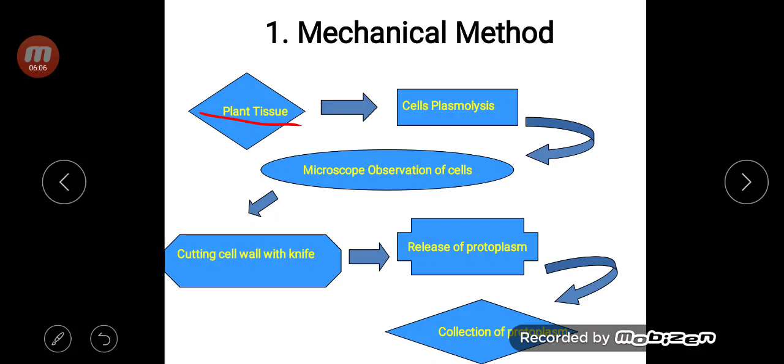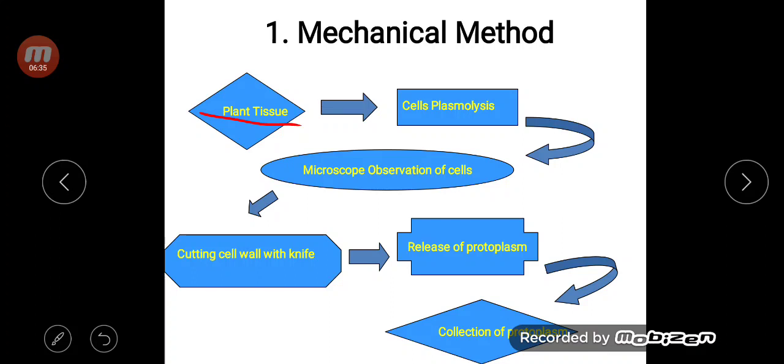What is meant by the hypertonic solution? The hypertonic solution is one where the surrounding environment contains a higher salt concentration than inside the cell, so the water content present within the cell comes out of the cell, and the protoplasm or the plasma membrane detaches from the cell wall.